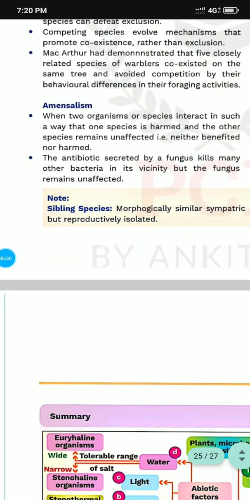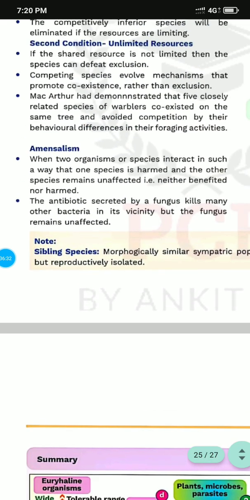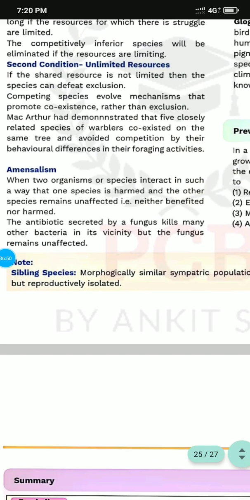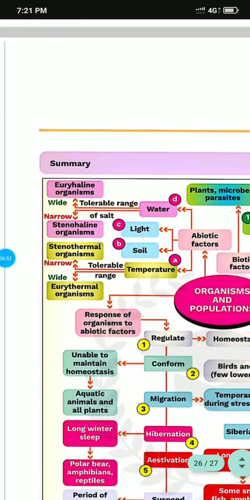The last one is amensalism. When two organisms or species interact in such a way that one species is harmed and the other species remains unaffected, neither benefited nor harmed. Like an antibiotic secreted by a fungus kills many bacteria in its vicinity, but the fungus remains unaffected. So these things are very important.